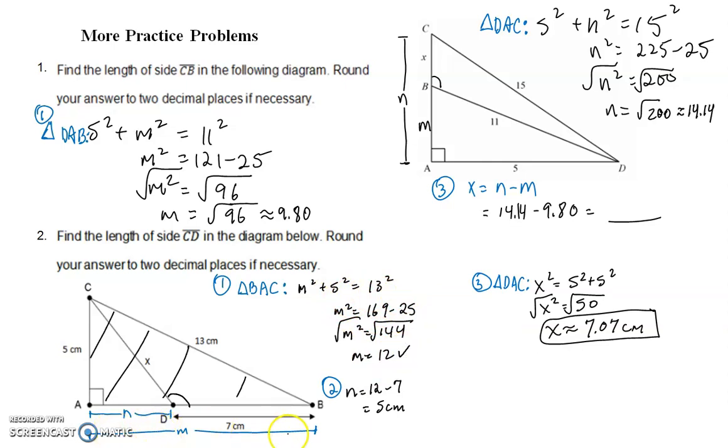Now that we know the length of M is 12, you can go 12 minus 7 to figure out the length of N, which is going to be 5. Again, not drawn to scale because this 5 for AD, it looks a lot shorter than the side AC. However, we can find this hypotenuse of triangle CAD by doing 5 squared plus 5 squared and determining using the Pythagorean theorem that it is 7.07 centimeters. Hopefully this is very clear to you.